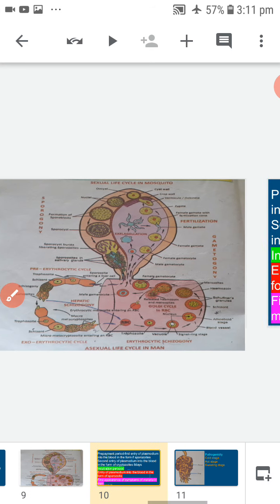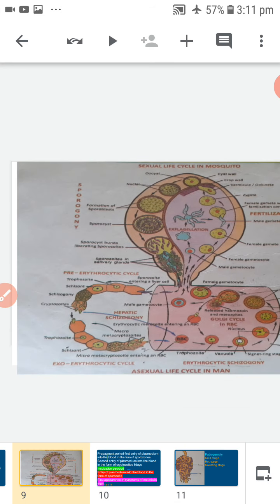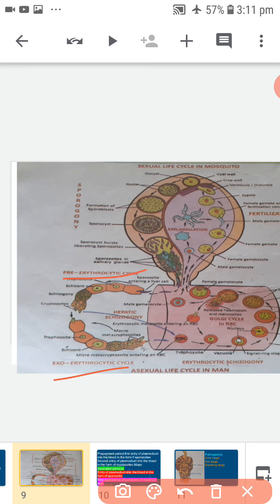Next, formation of gametocytes, completed after the pre-erythrocytic cycle, exoerythrocytic cycle and erythrocytic cycle.